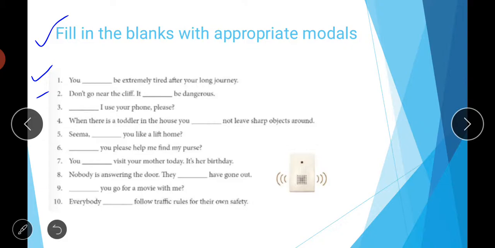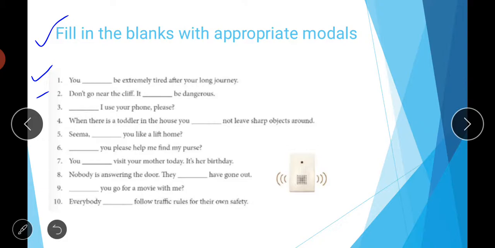So then seventh is you dash visit your mother today, it's her birthday. So you should visit, we can advise a person that you should visit your mother, or you should visit your home today because it's your mother's birthday today. So that's why should can be used in the seventh sentence.